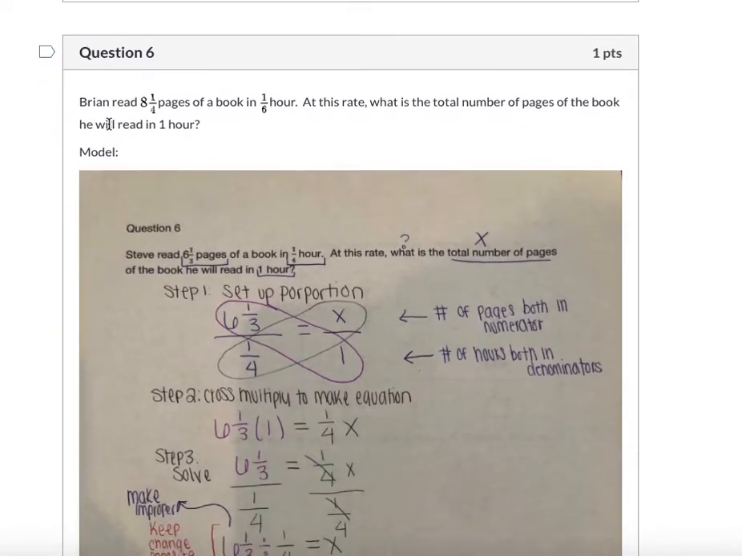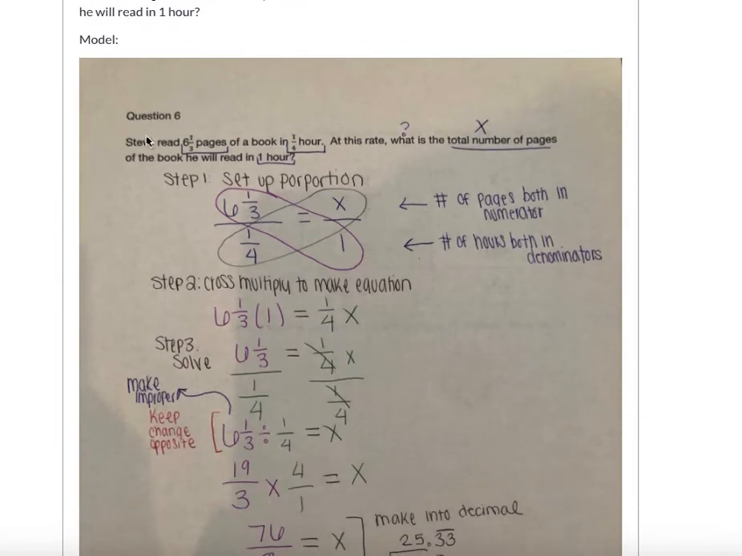Question 6. Brian reads 8 1/4 pages of a book in 1/6 an hour. At this rate, what is his total number of pages of books that he will read in 1 hour? So we have a similar problem. Steve reads 6 1/3 pages of a book in 1/4 hour. At this rate, what is the total number of pages that he will read in 1 hour?